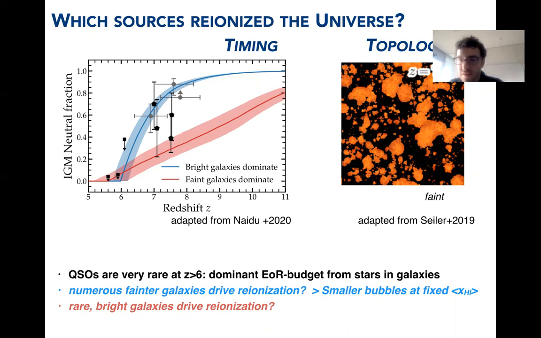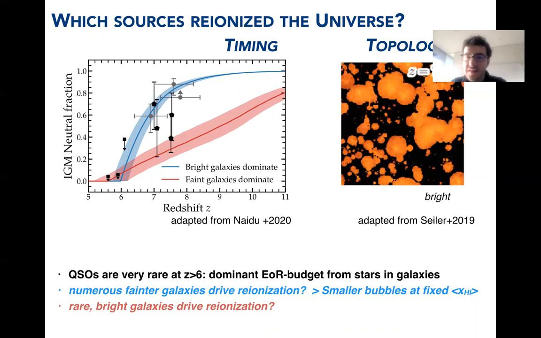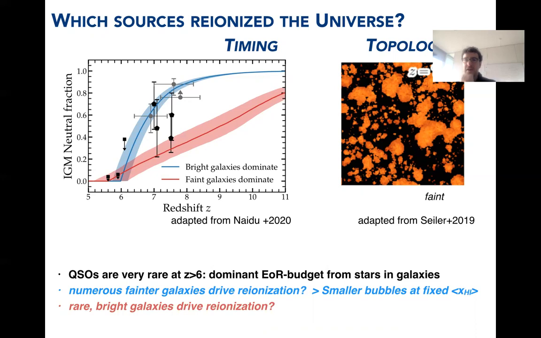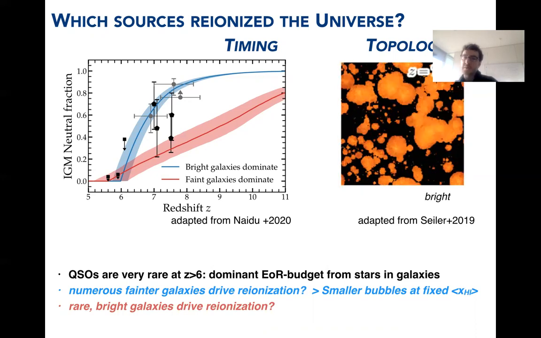For example, you can see a topology of reionization, some ionized bubbles, in a model where faint galaxies drive reionization. And now I'm going to switch to a model where bright galaxies drive reionization. You can see there are actually fewer bubbles. Bubbles are rounder, they are bigger. It's quite different. So both timing and topology are sensitive to the sources.